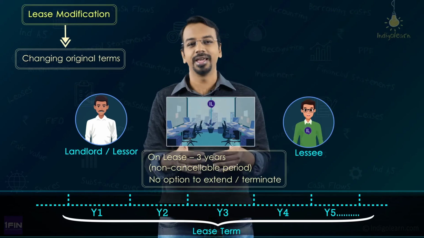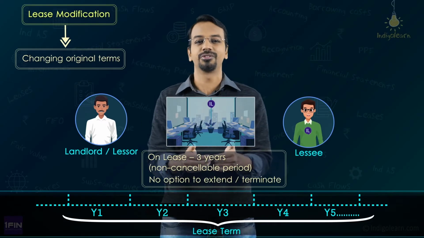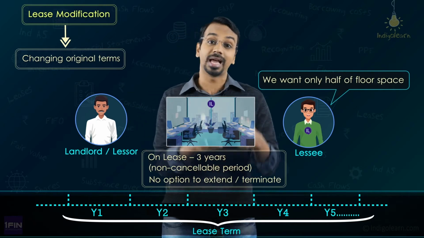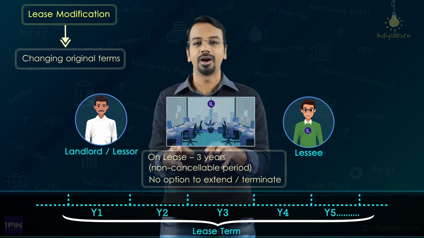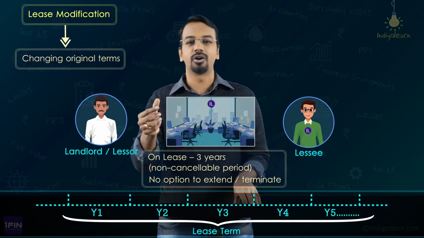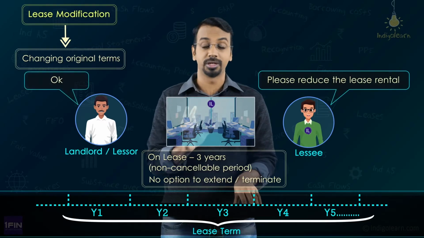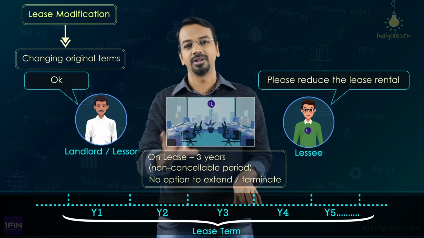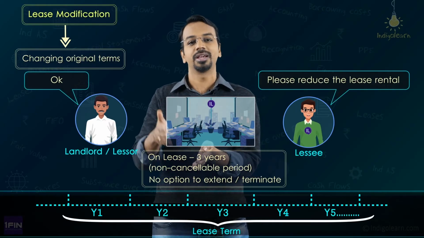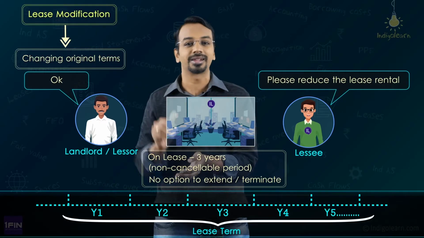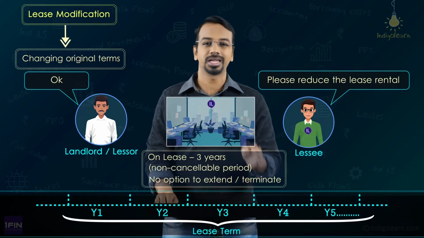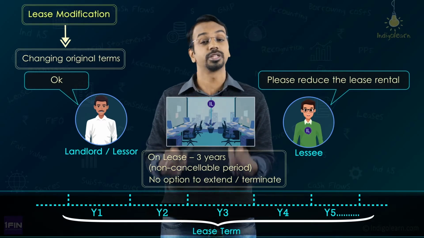Or think of a case where most of the employees are working from home and we do not need the entire third floor. Then we tell the landlord that you please take back half of the floor space. Now even that is a modification of lease, okay? Or maybe due to COVID and difficult circumstances, we may negotiate with the landlord to reduce the lease rental. That is also possible, okay? There are COVID related exemptions, we'll come to it later, but we could even renegotiate the consideration for the lease. Or there is an alternate property available next door at a lesser rental. So we may go to the landlord and say that that person is giving it to me at 90,000, you are charging 1 lakh, can you please reduce it to 90,000? So such renegotiations are also possible.